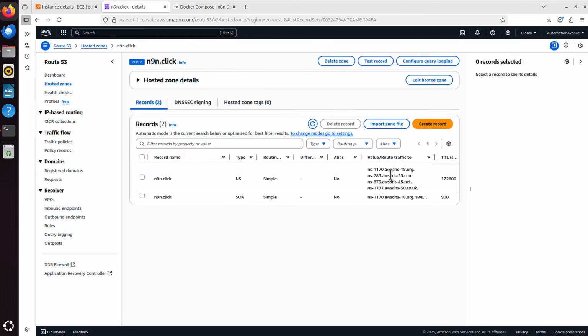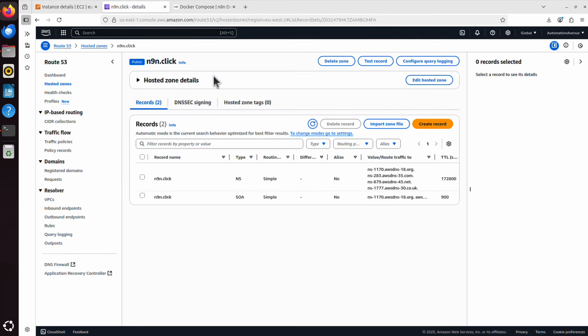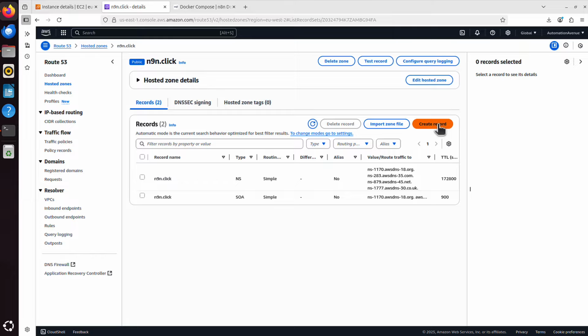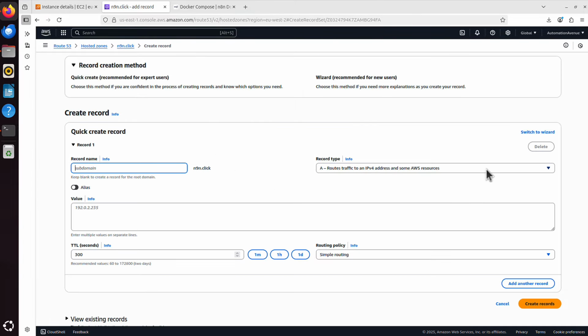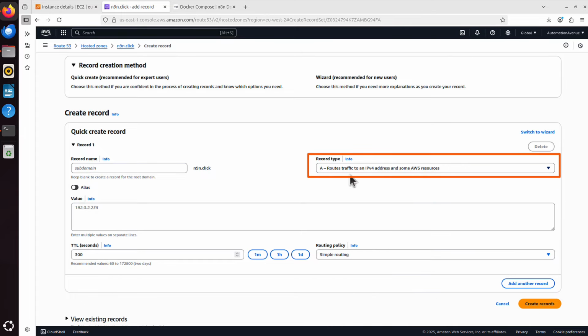Because if we go back to that website and follow the instructions further, what we now have to do is to create a subdomain and point it to the server IP address as an A type record. That's what they say, yes? And all that means is that I have to go back to my Route 53, to hosted zones, to my domain n9n.click, and I create a record. And they said it needs to be an A type record, which is chosen by default anyways. The value is the public IP address of our server.